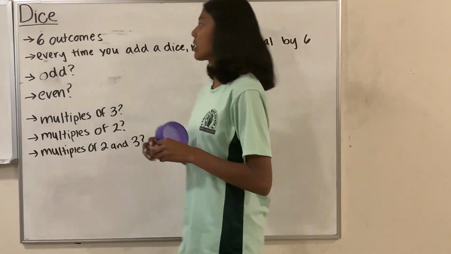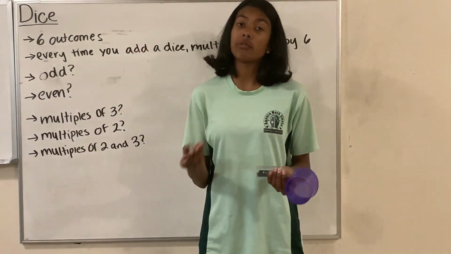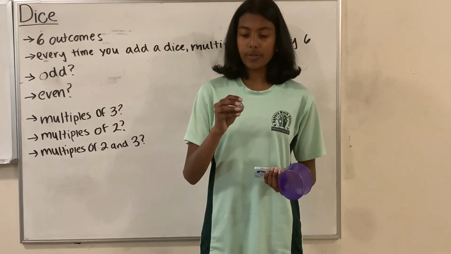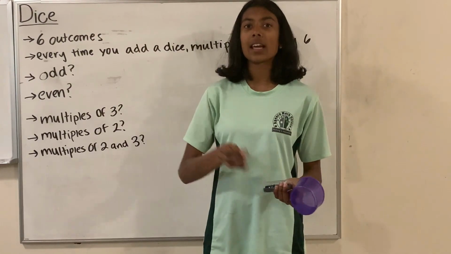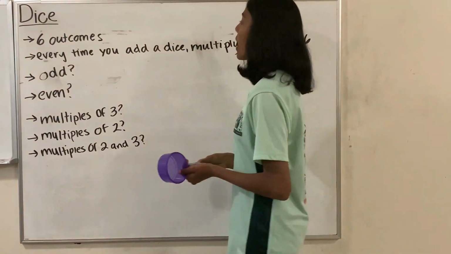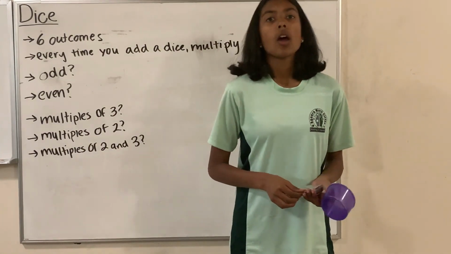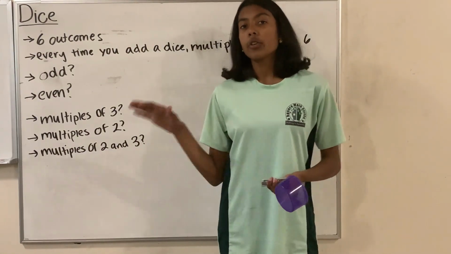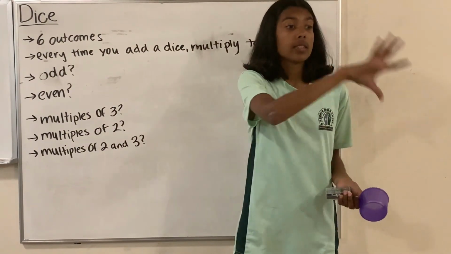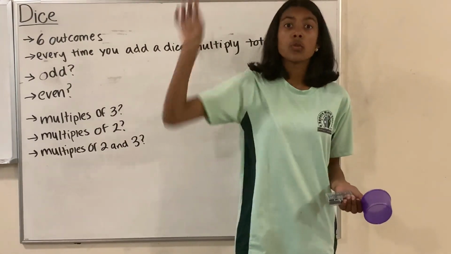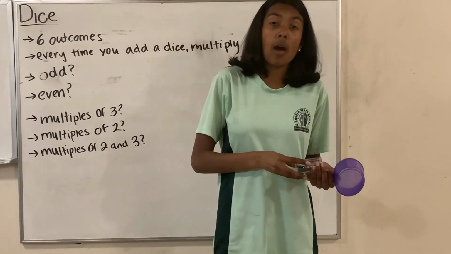Now let's move on to dice. In a dice, there are 6 outcomes, and the reason is there are 6 different things you can roll. You can roll a 1, a 2, a 3, a 4, a 5, or a 6. You probably can't see that, but those are all the things you can roll. And every time you add a dice, the total number of outcomes multiplies by 6. The reason is that for each of those 6 outcomes, the next dice brings you 6 more outcomes, as in 6 times 6. For each of those 6, you get 6 more. So 6 times 6, and then if you want more, times 6, and onto however many you need.